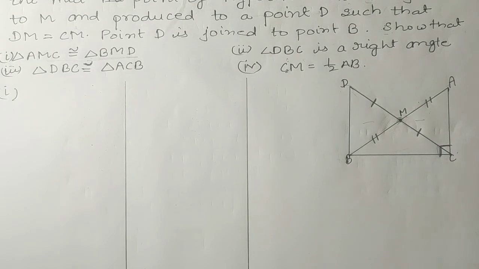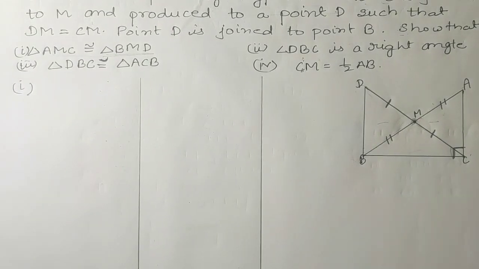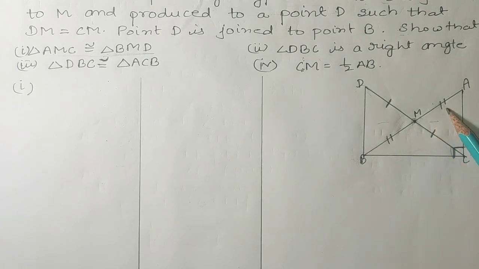So what information are we having? This side is equal to this side, and this side is equal to this side.